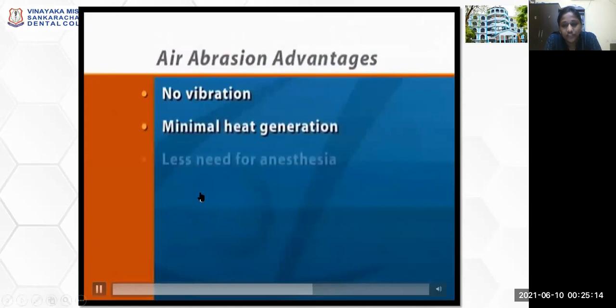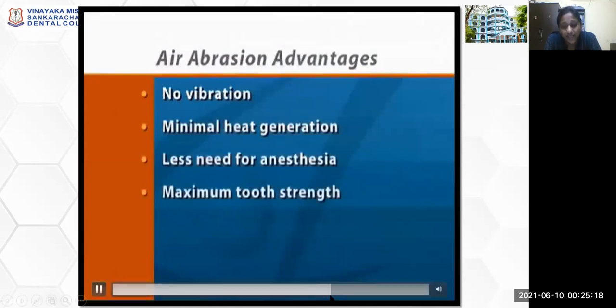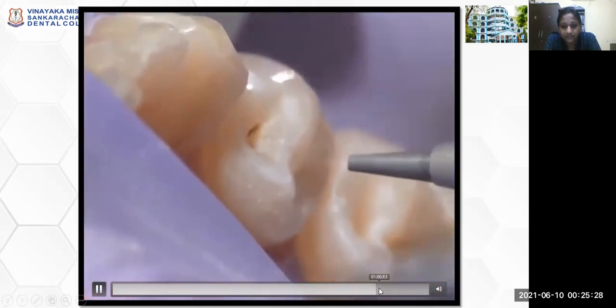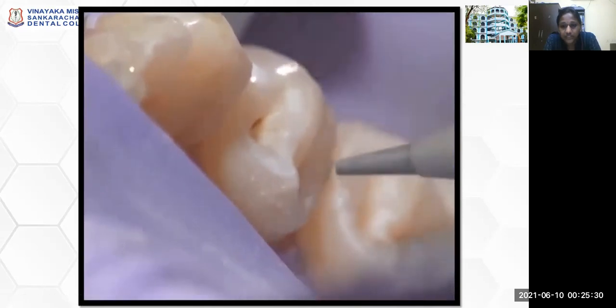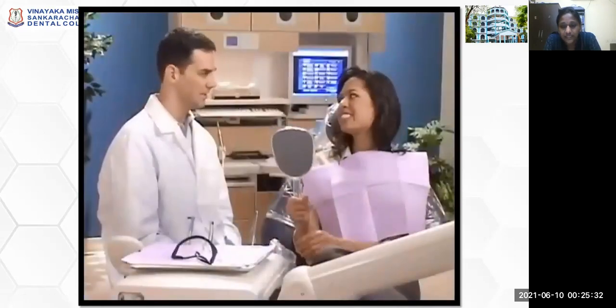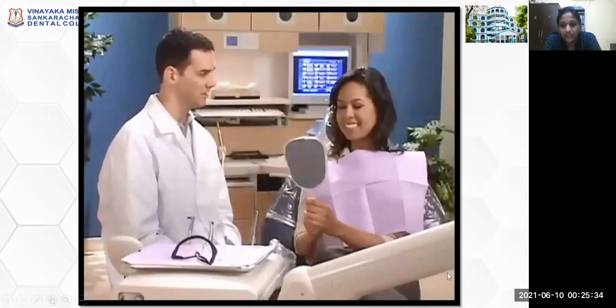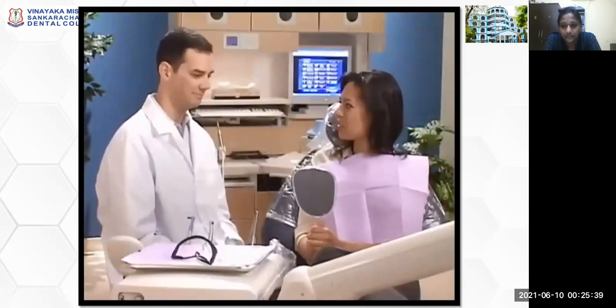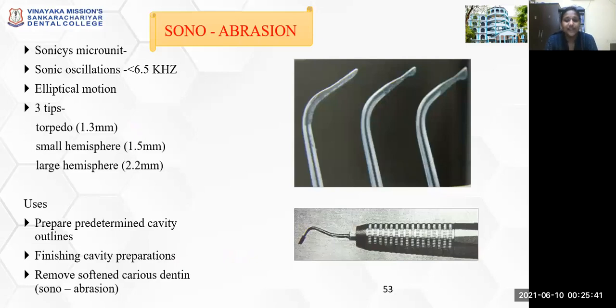So there is no vibration. There will be minimal heat generation, less need for anesthesia, maximum tooth strength, minimal tooth reduction. You can see a stream of aluminum oxide particles coming out from the nozzle or tip.